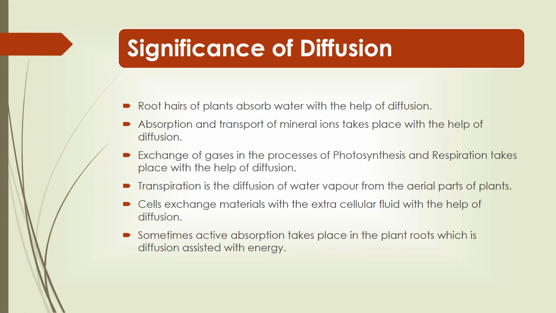Significance of diffusion. Root hairs of plants absorb water with the help of diffusion. Absorption and transport of mineral ions takes place with the help of diffusion. Exchange of gases in the processes of photosynthesis and respiration takes place with the help of diffusion. Transpiration is the diffusion of water vapor from the aerial parts of plants. Cells exchange materials with the extracellular fluid with the help of diffusion. Sometimes active absorption takes place in the plant roots, which is diffusion assisted with energy.